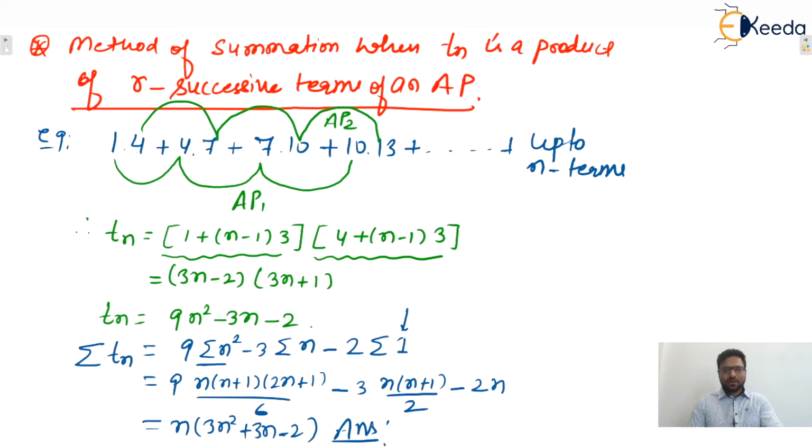I hope this one is clear to everyone. So we can say that when two AP series are given in product terms like this one, then we can easily find out the sum. Right. Now the next method.